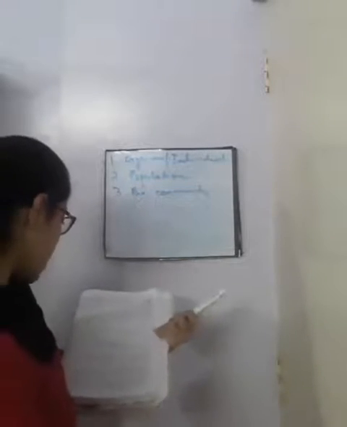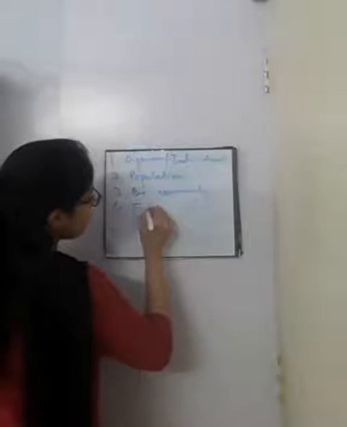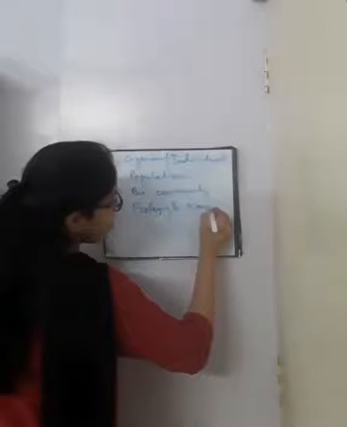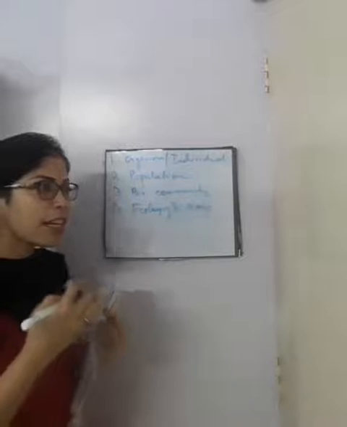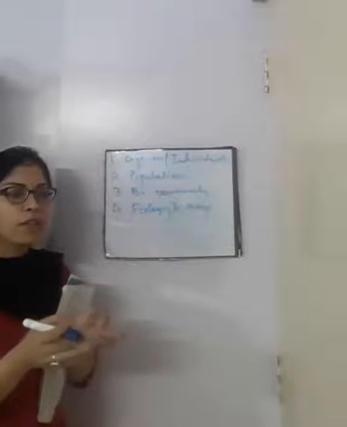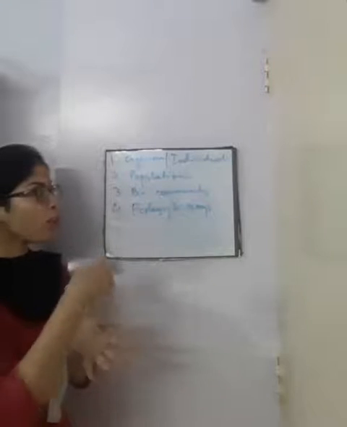Next, number 4 is ecology and ecosystem. Ecology I have already told you. It is the interrelationship of the environment and a community of populations.